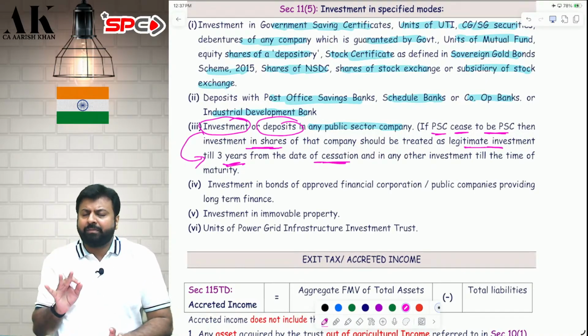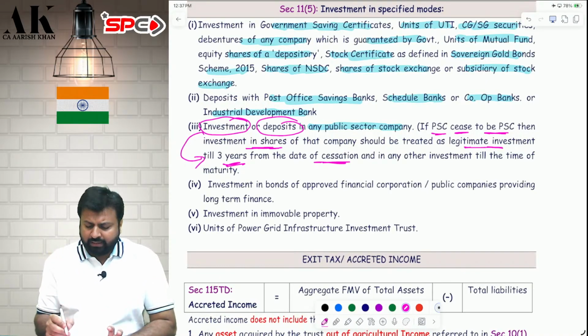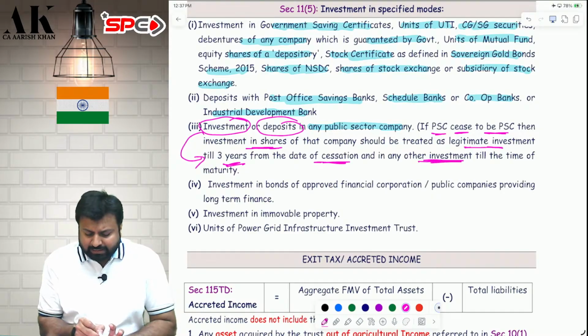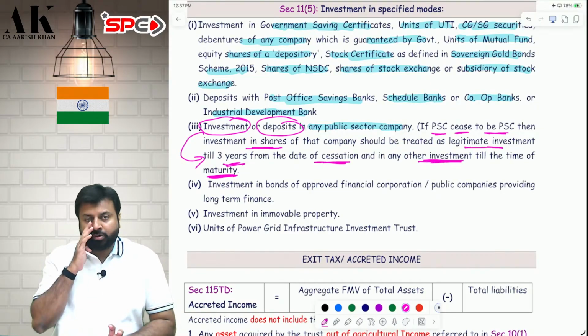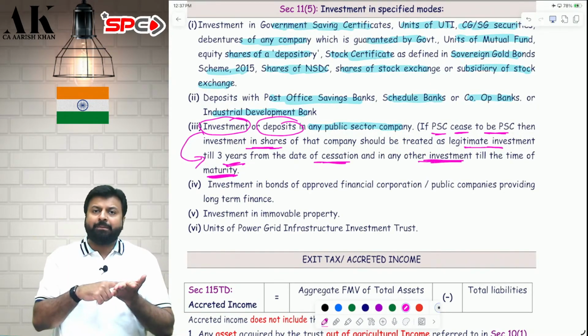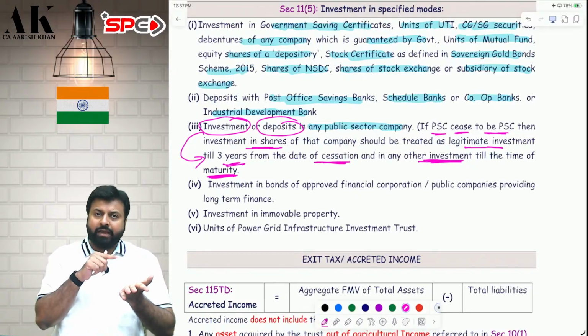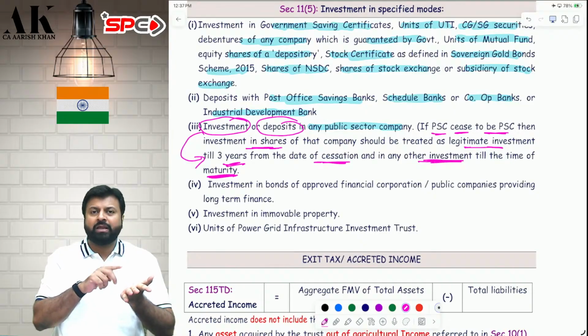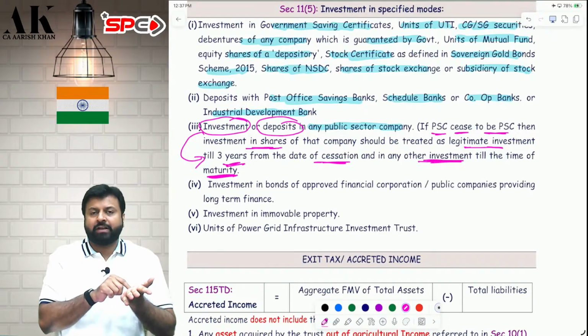Then for 3 years, it will be considered a public sector company, don't worry. And for deposits, don't worry, they will be considered valid till maturity. So, today I purchased the investment, I purchased the shares of Air India. Air India is a public sector company, for example, today. And today I purchased the deposits of Air India.